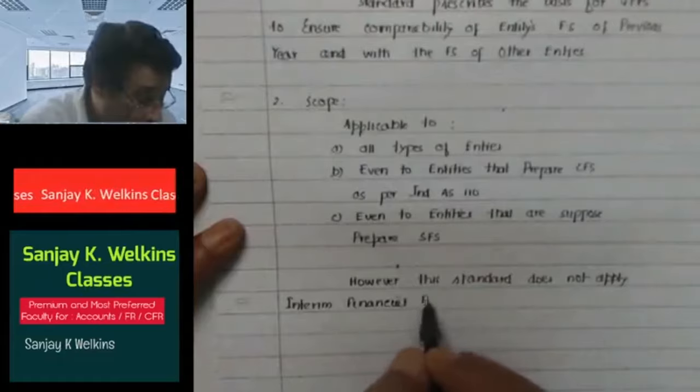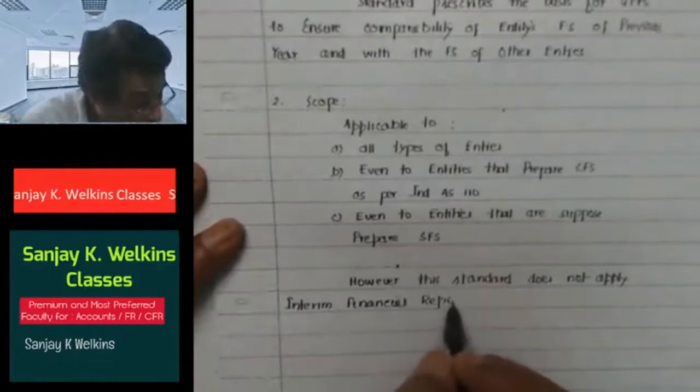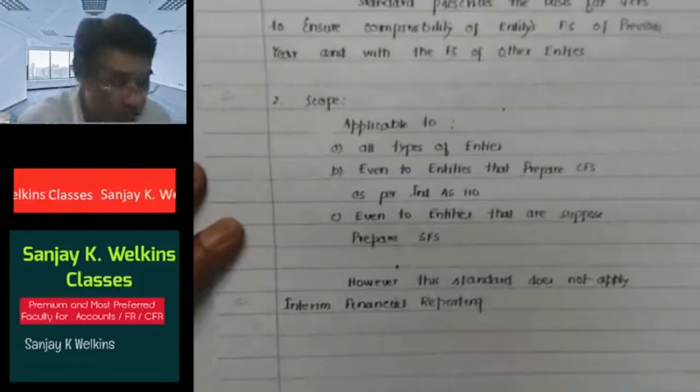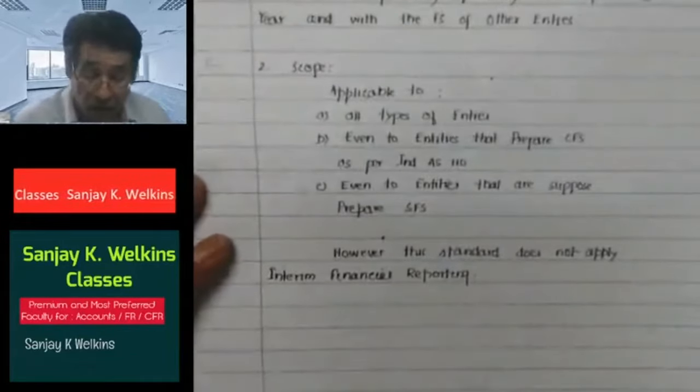So if the entity prepares interim financial reports, then it need not adopt this particular standard, correct?